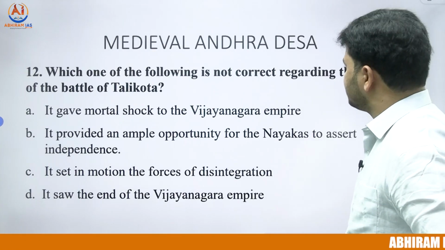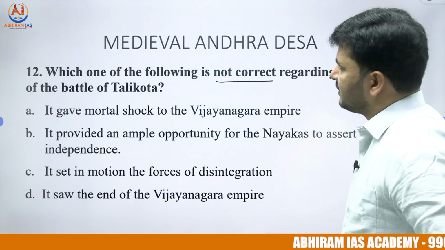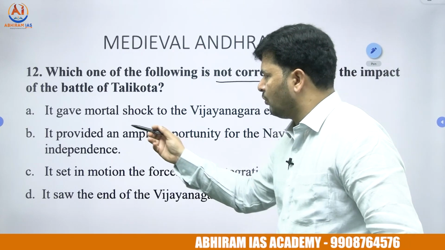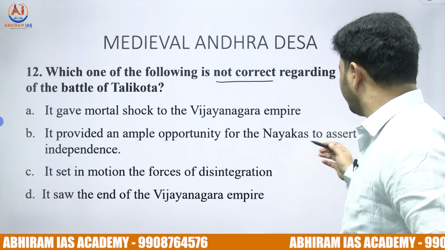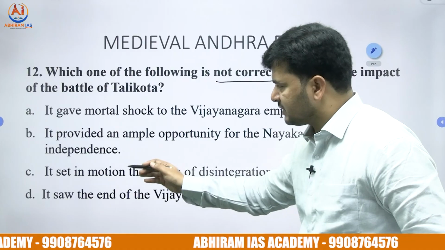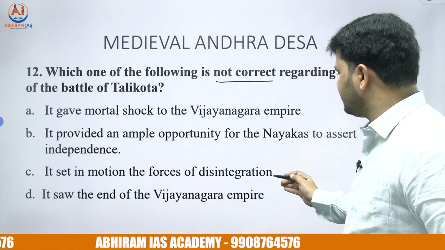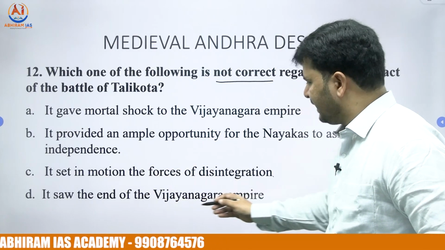12th one, which one of the following is not correct regarding the impact of the Battle of Talikote? Option A, it gave mortal shock to the Vijayanagara Empire. Option B, it provided an ample opportunity for the Nayakas to assert independence. Option C, it set in motion the forces of disintegration. And option D, it saw the end of the Vijayanagara Empire.